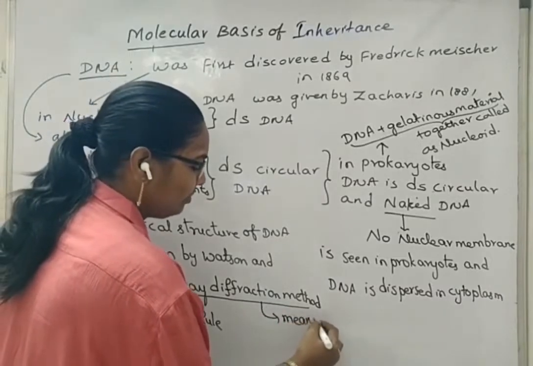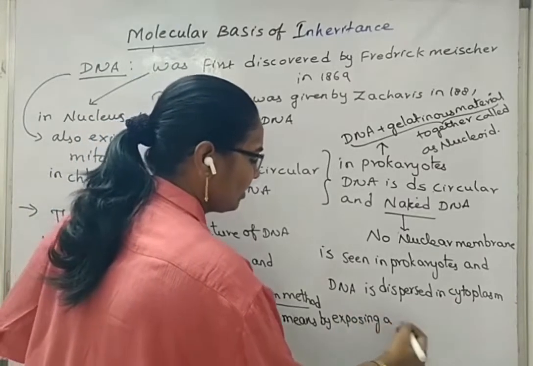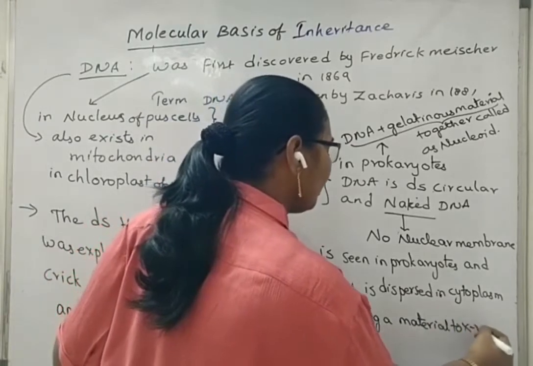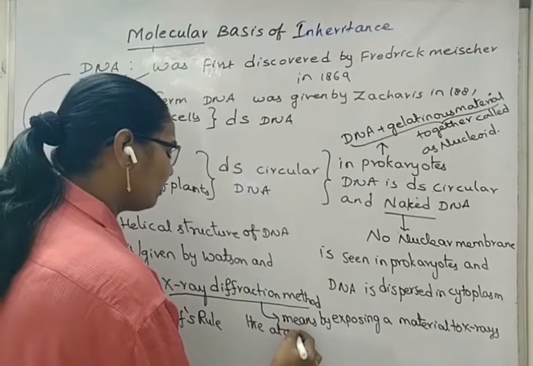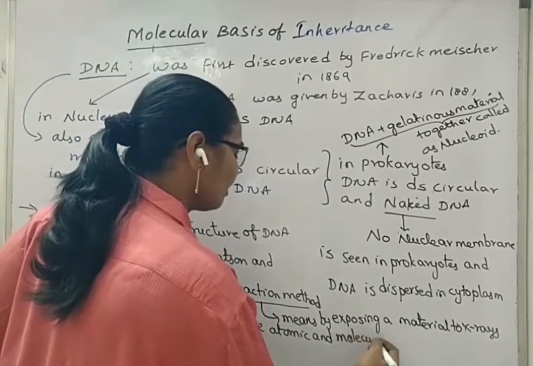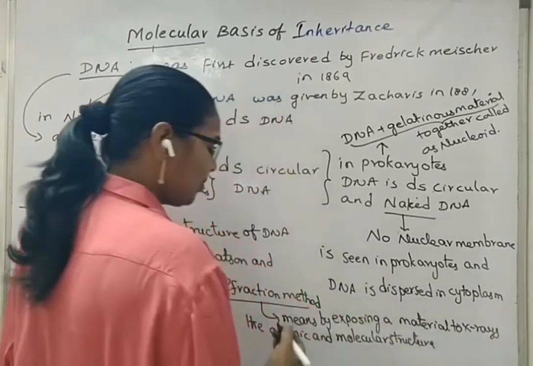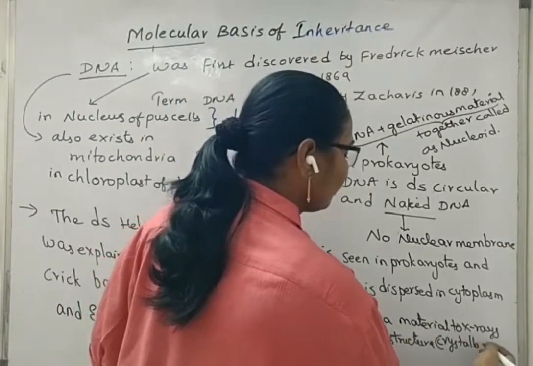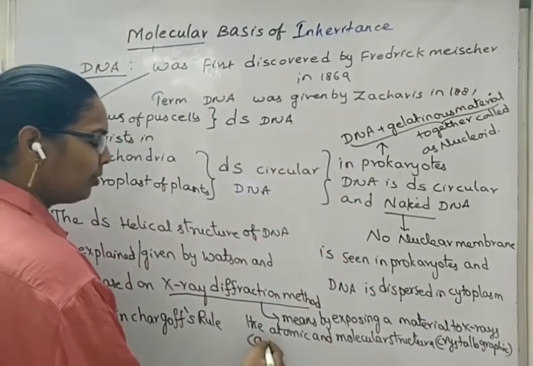Means, by exposing a material to X-rays, the atomic and molecular structure, this we simply call the crystallographic structure, can be known.